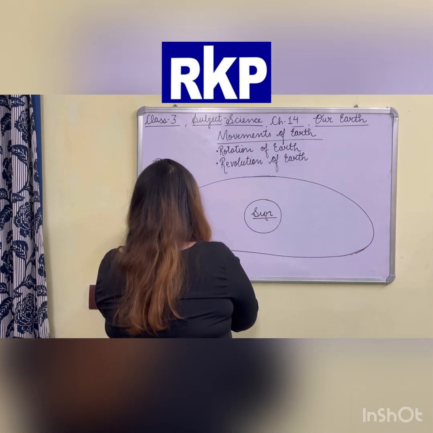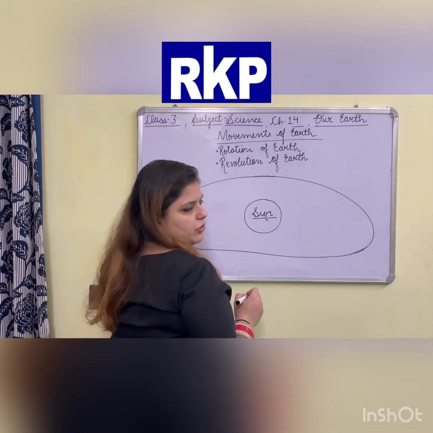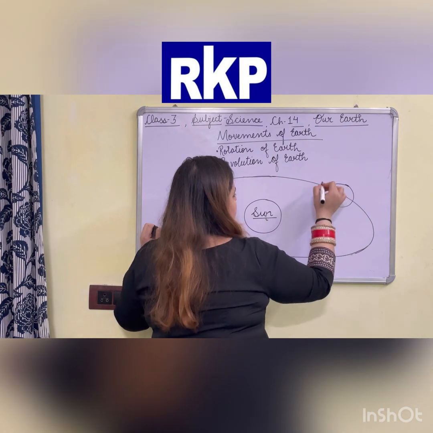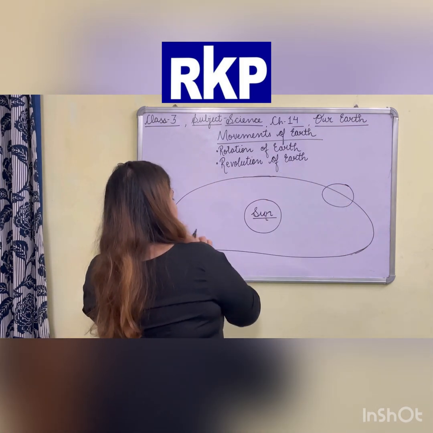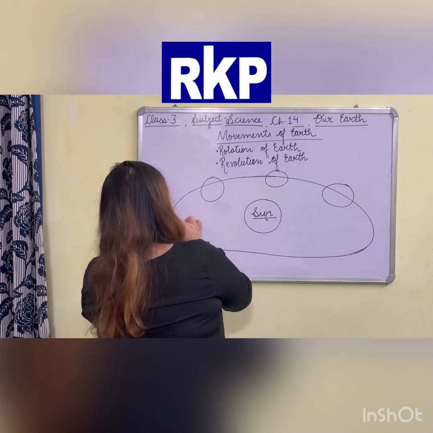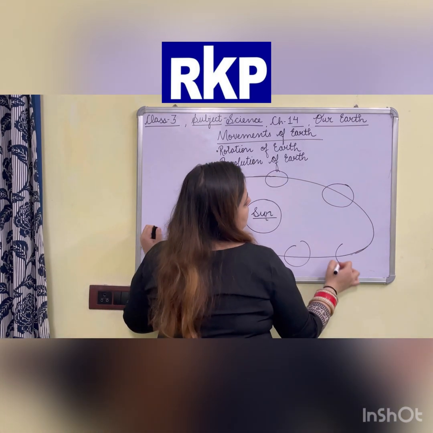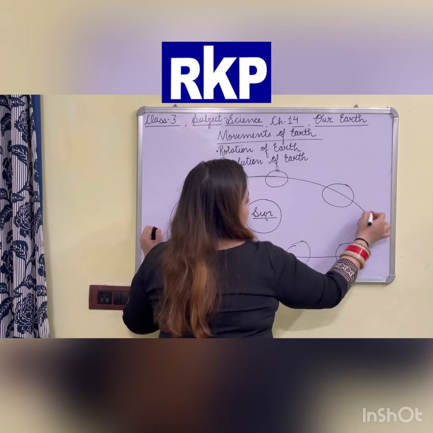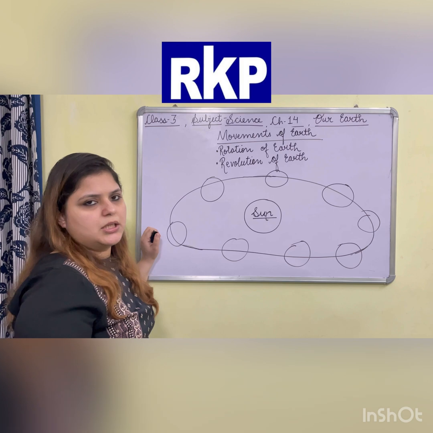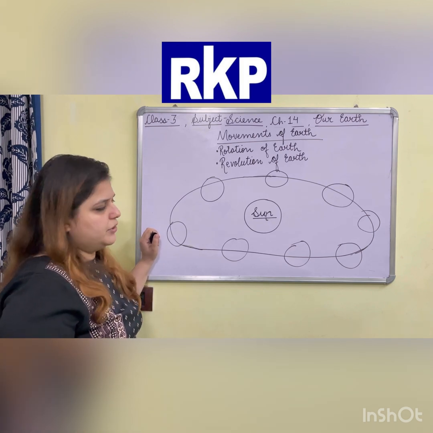So that movement of the Earth is called revolution of the Earth. See, this is the Sun and this is our Earth. Earth keeps on moving like this. It will come here, here, here, and then again here. So Earth keeps on moving around the Sun. This is called revolution of the Earth.